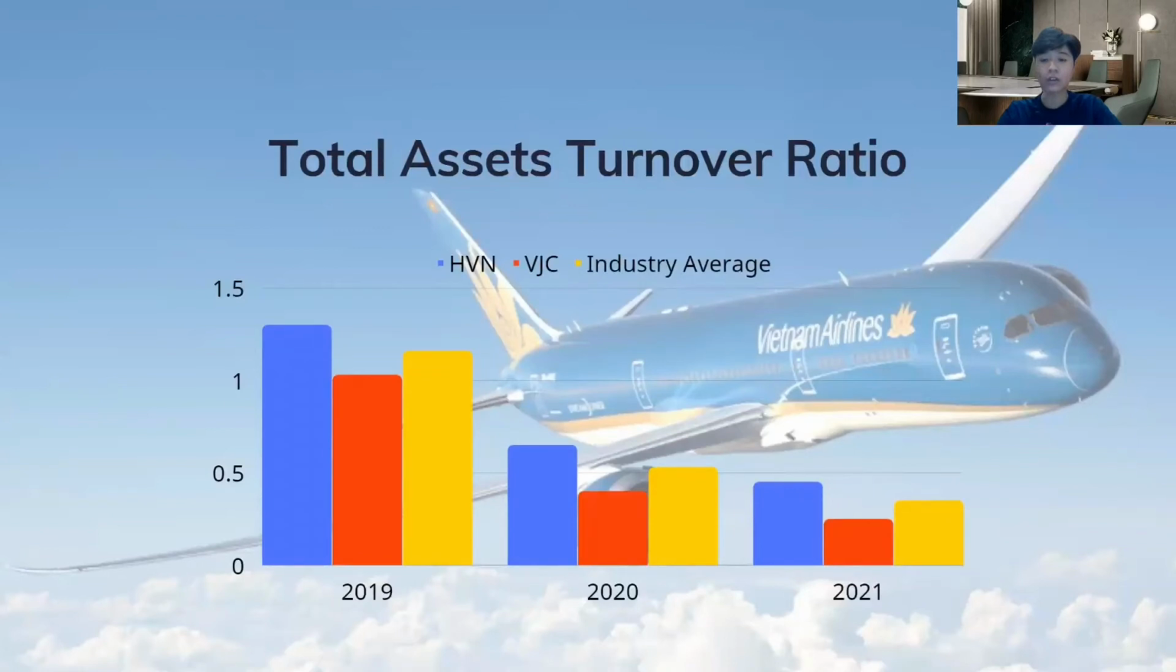There was a downward trend for all, but as we can see, the Vietnam Airlines total assets turnover ratio was higher than the rival and the industry average. So Vietnam Airlines has a greater overall assets turnover ratio. The higher it is, the more efficiently the company's assets are employed in production and commercial operation. So this is the end of my part, and the next part will be presented by Lan.